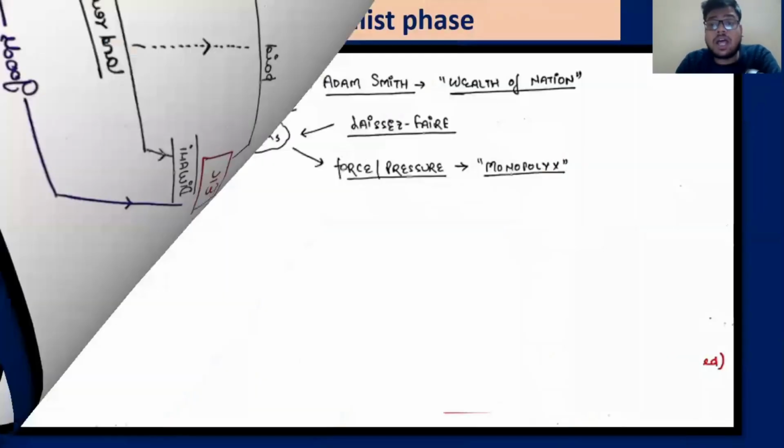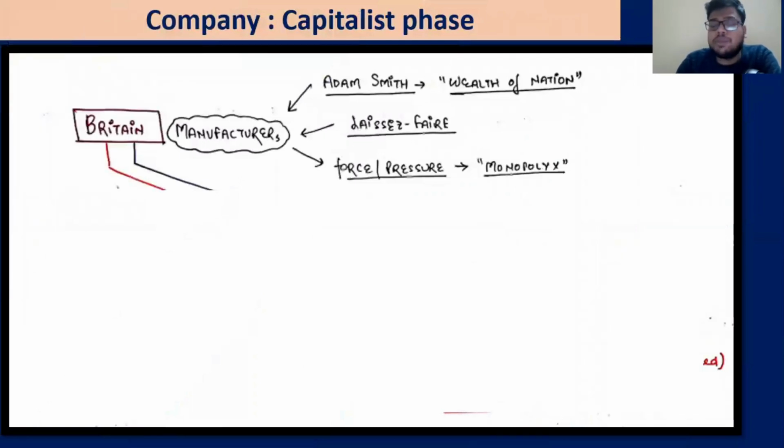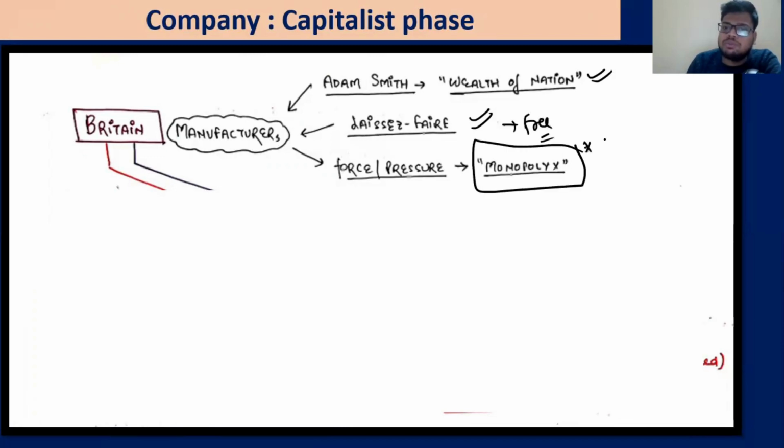Now in 1813 the British manufacturers have woken up. They say that the East India Company is the sole company doing all these things and we ought to be part of it. So British manufacturers, inspired by Adam Smith's Wealth of Nations and laissez-faire, that is free trade, said that this monopoly of the East India Company needs to be broken. And we know that the monopoly was broken in 1833.